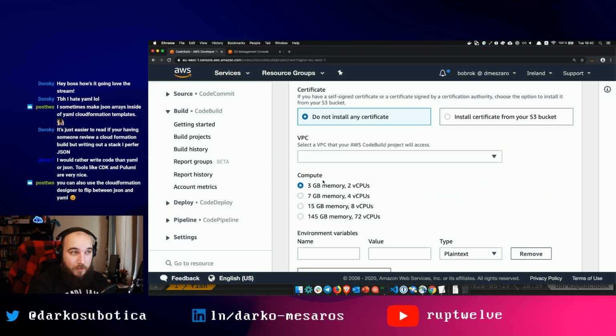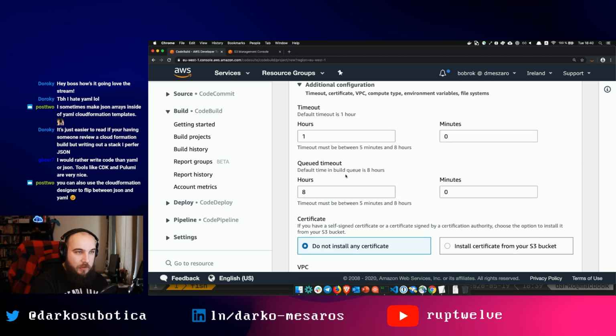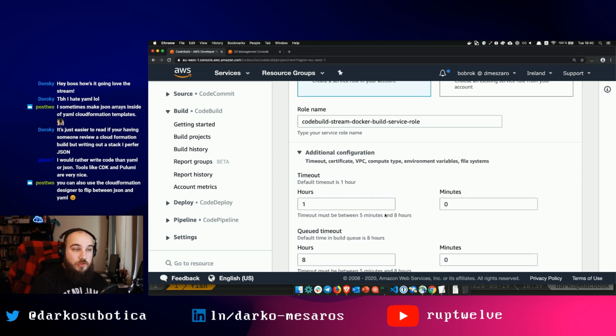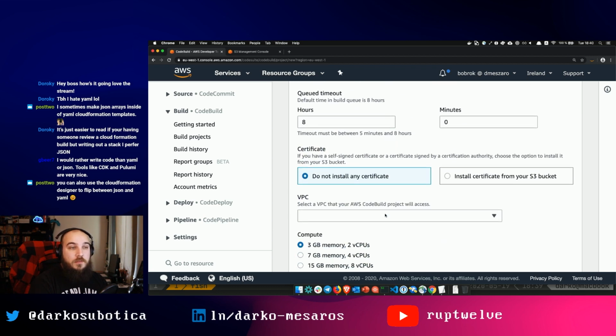Now, the important thing, environment variables. We haven't looked at this last time, but this is where you also define your timeouts. If you want to install specific certificates for this, and also a VPC you want to define. By default, CodeBuild does not run in a VPC, so it runs in this black box or the mystical cloud of AWS.